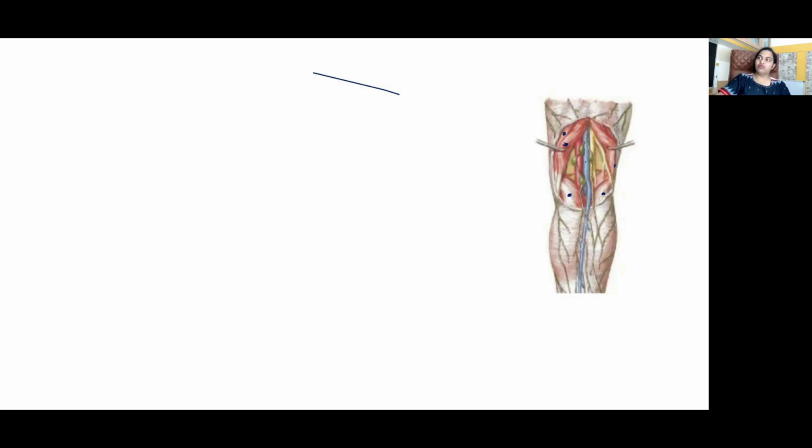What are the contents of popliteal fossa? You see the popliteal vein, you see the popliteal artery. The sciatic nerve divides at the upper angle of popliteal fossa into common peroneal nerve and tibial nerve. Can you tell me what vein is this? The short saphenous vein. Can you make out the popliteal lymph nodes here? So the lymphatics from the lateral margin of the sole and from the little toe, the back of the leg, which accompany the short saphenous vein, drain into the popliteal group of lymph nodes.